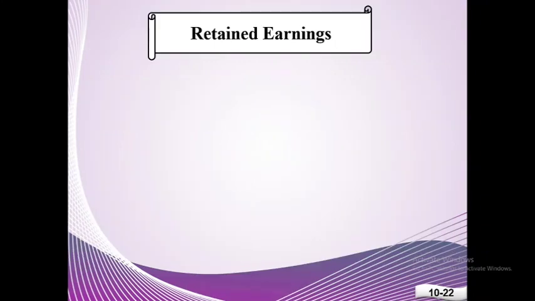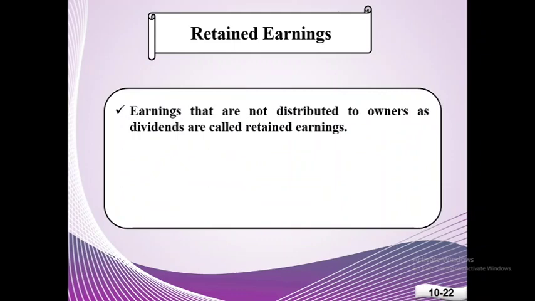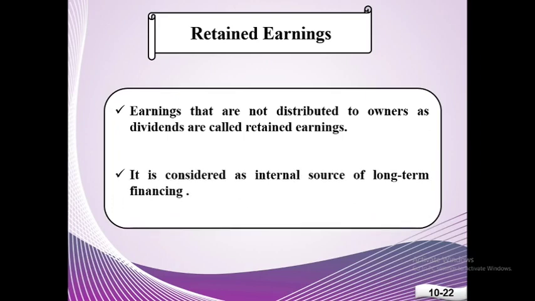Now we see the last source of cost of capital, and it is retained earnings. We know that dividends are paid out of firm's earnings. A company does not distribute all the profit it earns in a year as dividend. Rather, it retains a portion in the organization. So, earnings that are not distributed to owners as dividends are called retained earnings. Retained earnings is considered as an internal source of long-term financing.